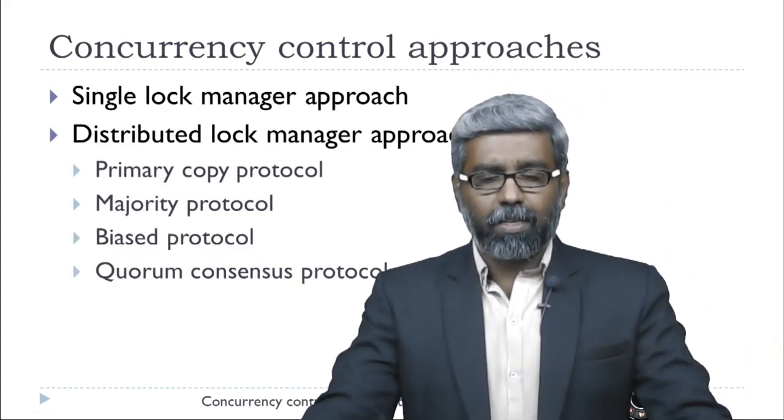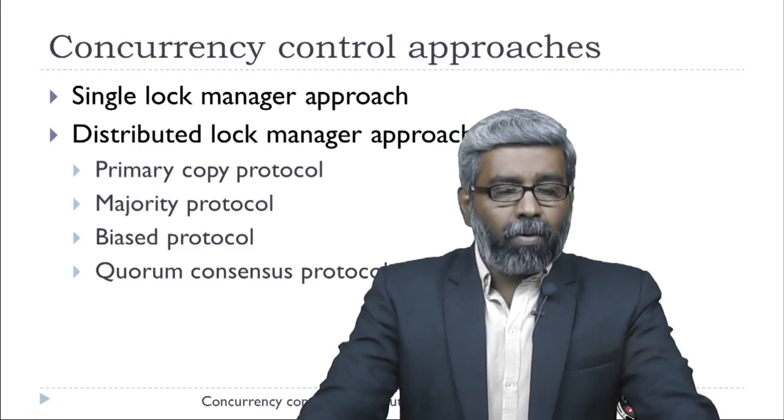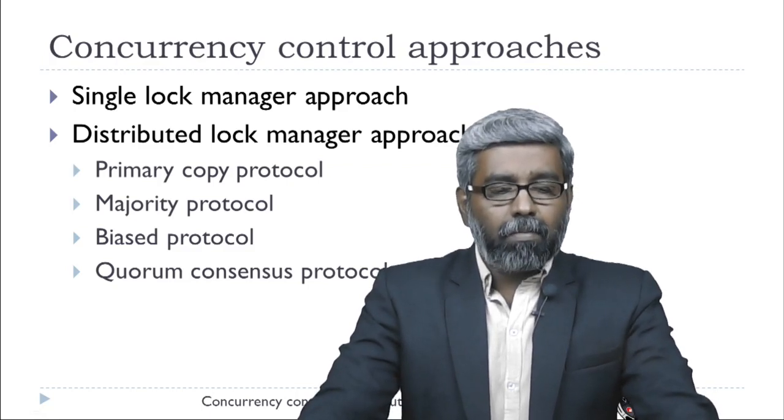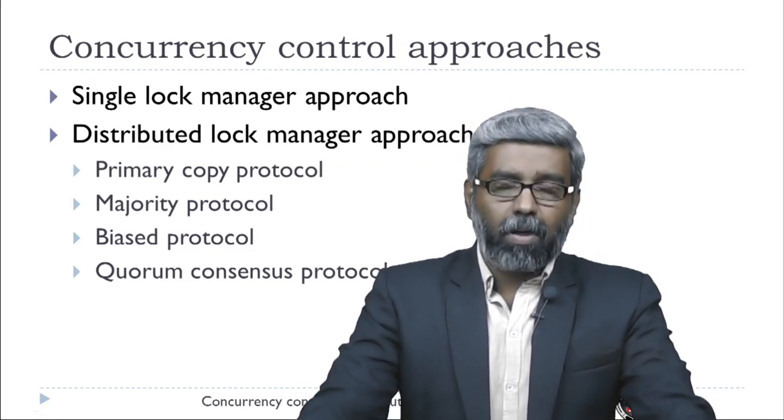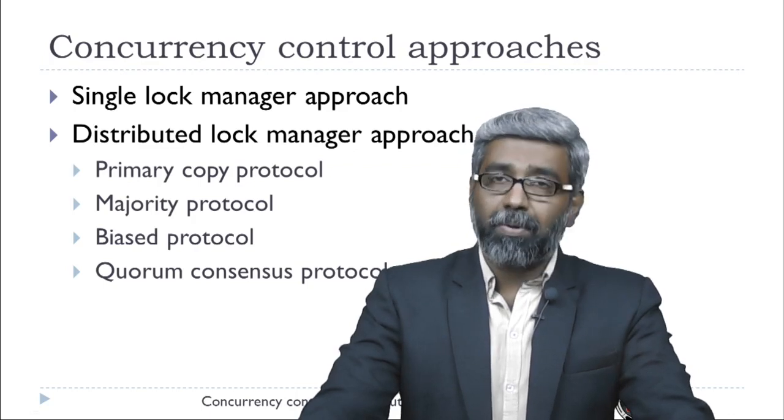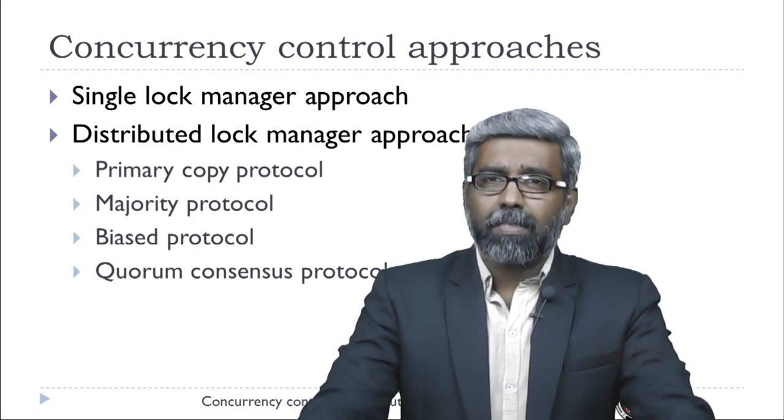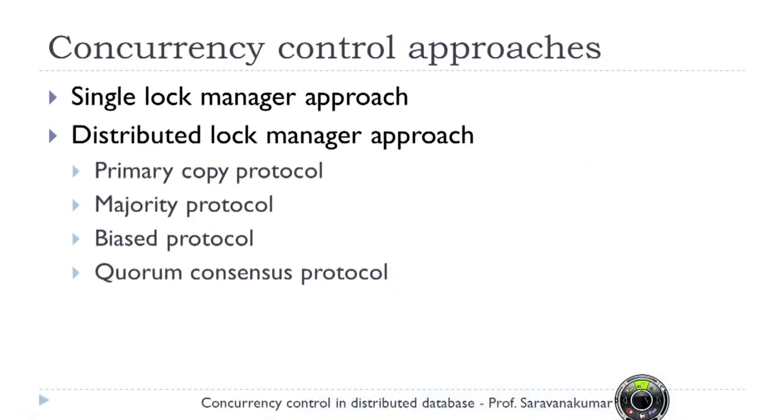So what are the concurrency control approaches that we have? We have the single lock manager approach, and the other one is the distributed lock manager approach. That is, we have a lock based protocol system that is very well used in handling concurrency control. The single lock manager approach is similar to the centralized database system lock manager.